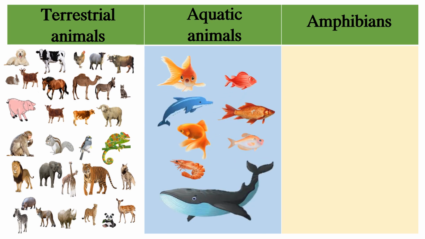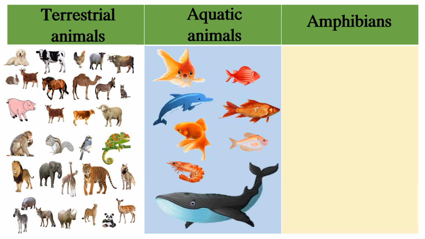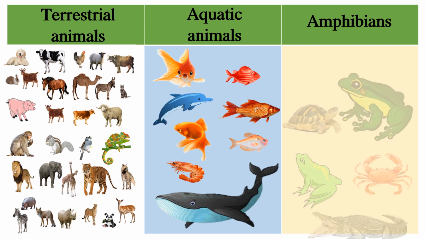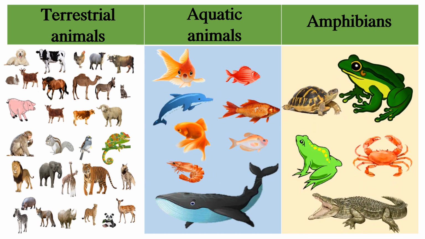And aquatic animals are those which live in water. Example, fish. And amphibians are animals which live both in water and on land. Example, frog, tortoise, crocodile, etc.